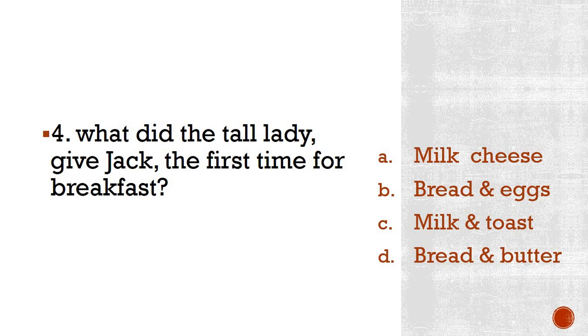Please write your answers if you remember the story. For the first time when Jack went up to the sky, the tall lady, who was the giant's wife, was there. What did she give Jack as a breakfast when Jack insisted? The options are milk and cheese, eggs, milk toast, or bread butter.